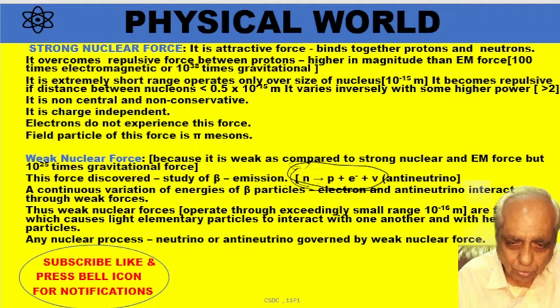Initially this was not known. We were telling neutron is getting converted to proton plus electron, but studies and experiments conducted show that anti-neutrino is also emitted, comes out along with the beta particle. Whenever a beta particle will come, anti-neutrino will also be emitted.